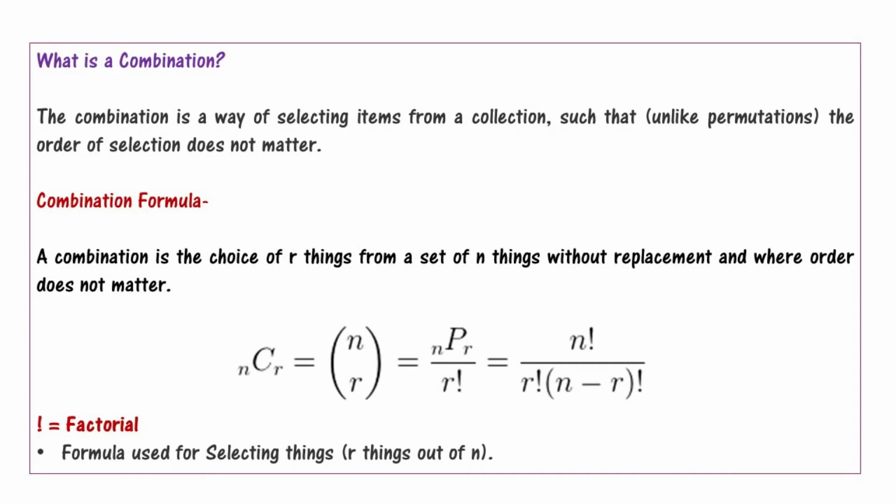Now we should understand what is combination. It is a way of selecting items from a collection, that is, unlike permutation, the order of selection doesn't matter here. So the combination formula is nCr is equal to n factorial divided by r factorial times (n minus r) factorial. The formula is used for selecting things, that is r things out of n.